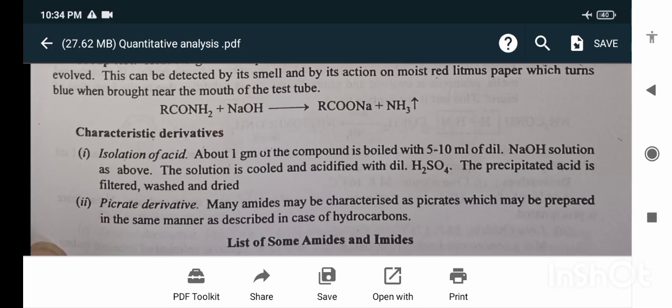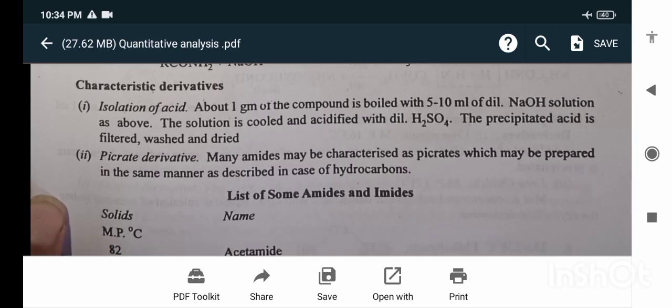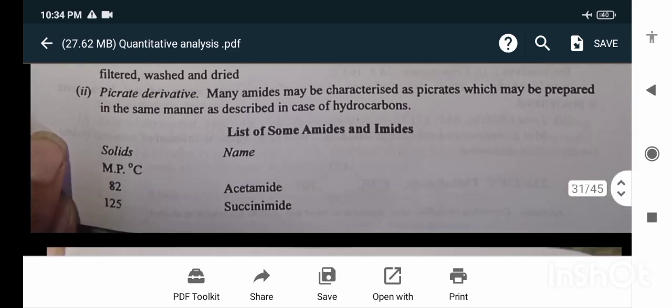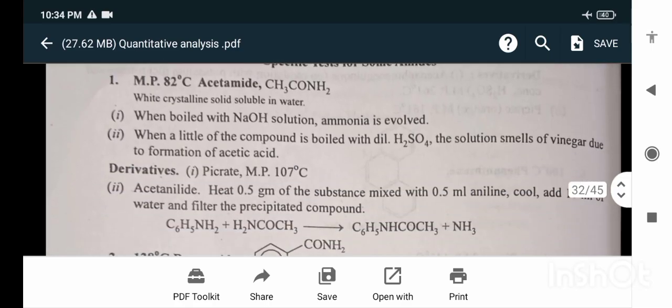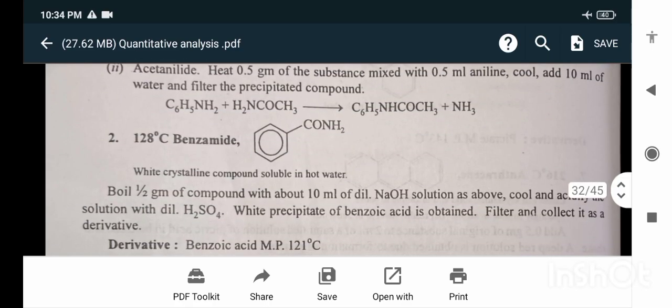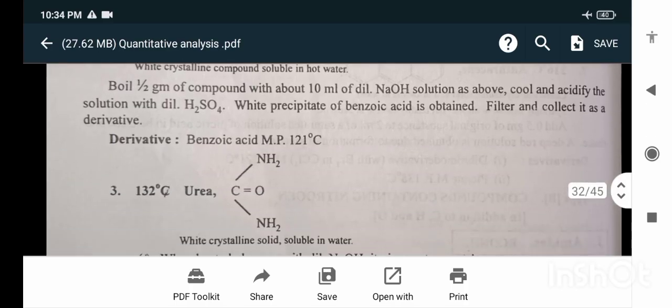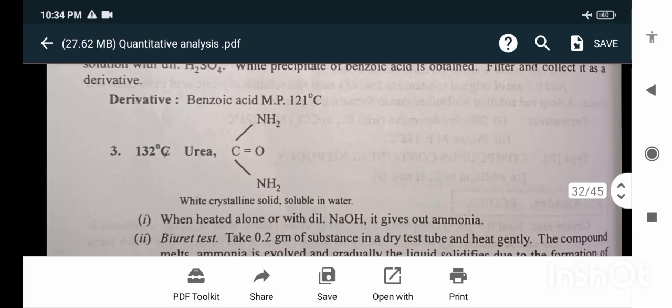Picrate derivatives: many amides may be characterized as picrates, which may be prepared in the manner described for the hydrocarbons. Next is benzamide. Boil half a gram of the compound with about 10 ml of dilute NaOH solution as above. Cool and acidify the solution with dilute H2SO4, and a precipitate of benzoic acid is obtained. Filter and collect it as a derivative. Derivative benzoic acid, melting point 121 degrees Celsius.